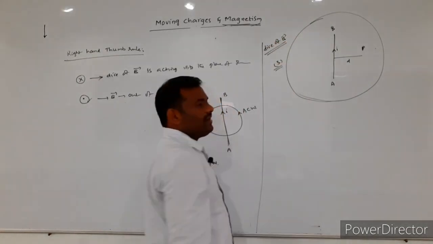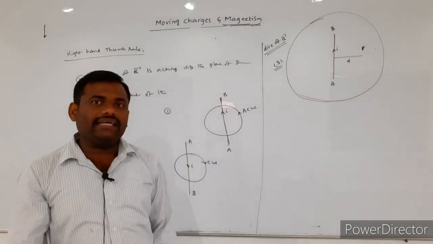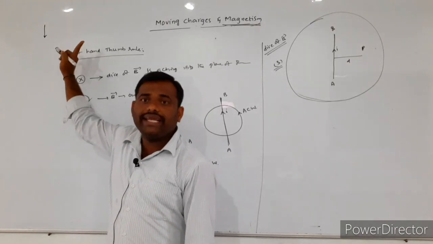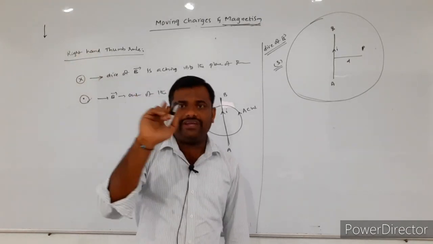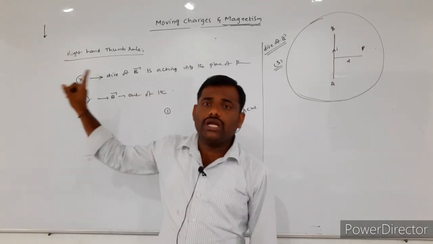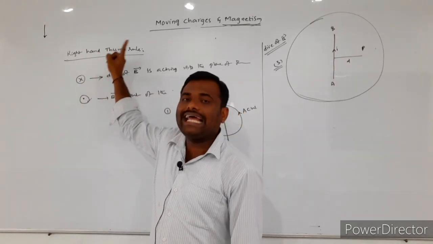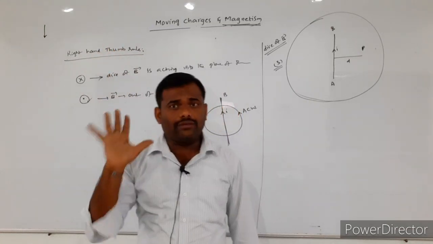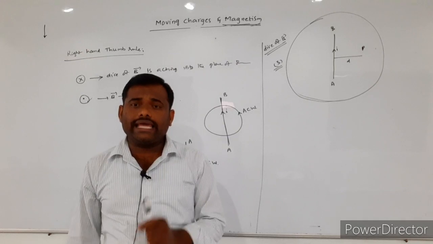Already I told, to find the direction of the magnetic field, which rule we have to follow? Right hand thumb rule we have to follow. What is the right hand thumb rule again?